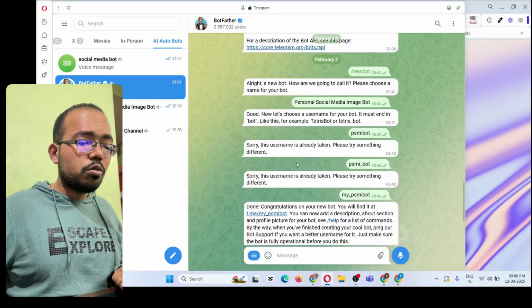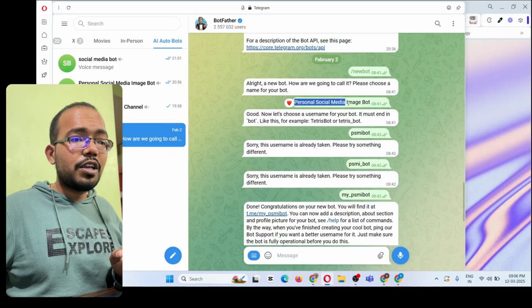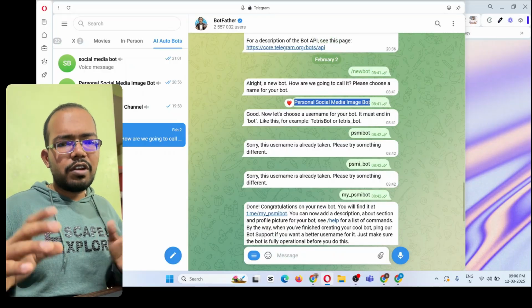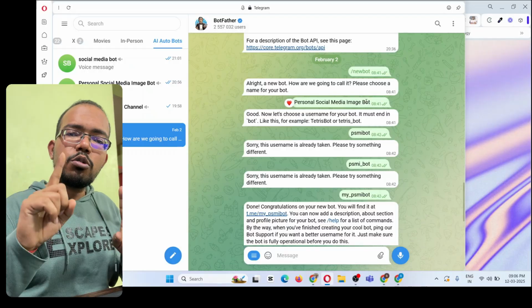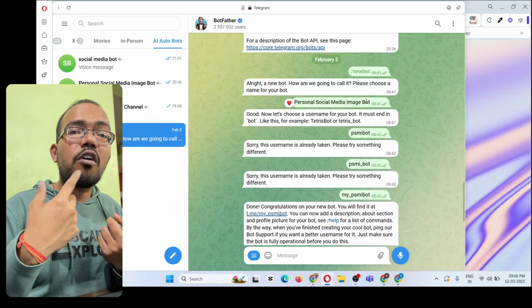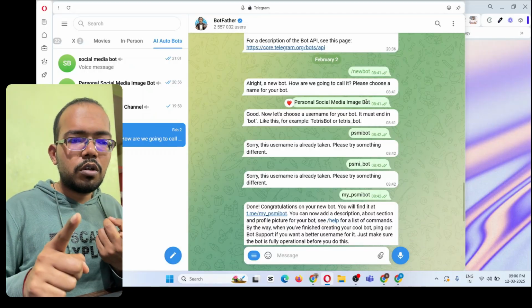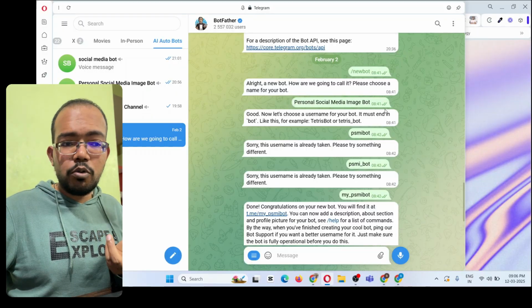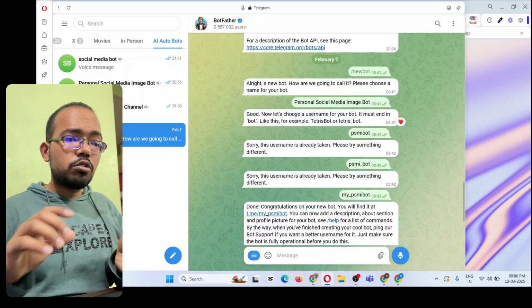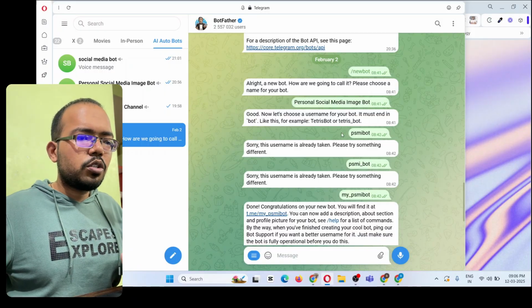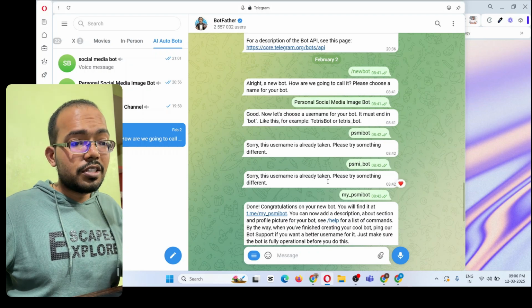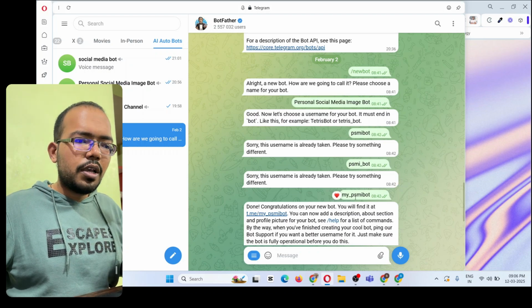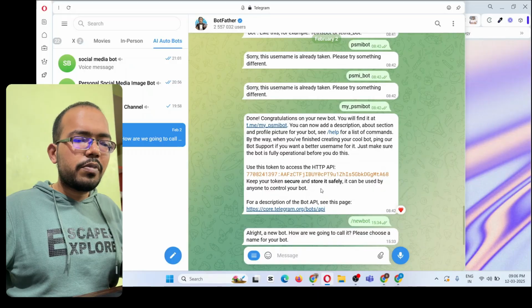Then it will ask you to give it a name. So you have to give your social media bot a name, whatever name you want. You have to create two different bots, one for the voice message and one for the photo. So first I will create a bot and call it personal social media image bot. Then it will ask you to give it a username. I chose one but it already existed, so I chose another that also existed, so I had to choose one more. And this one was available, so it created the complete bot for me with the complete API key.